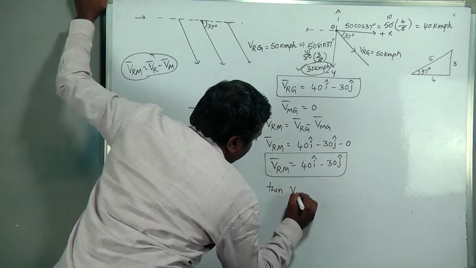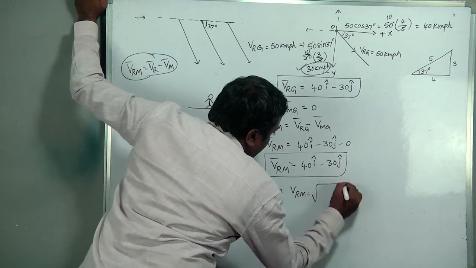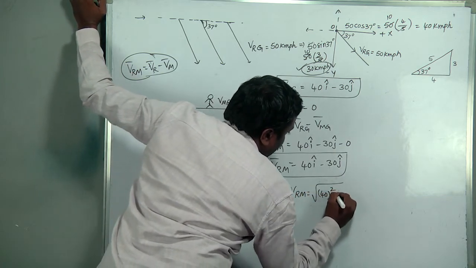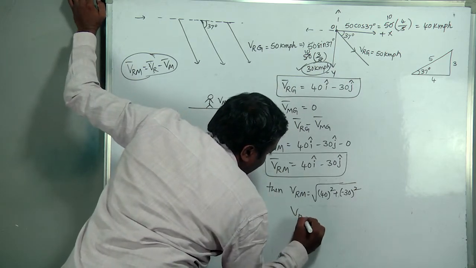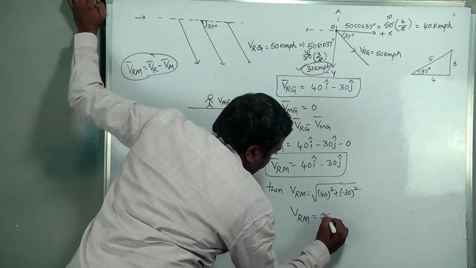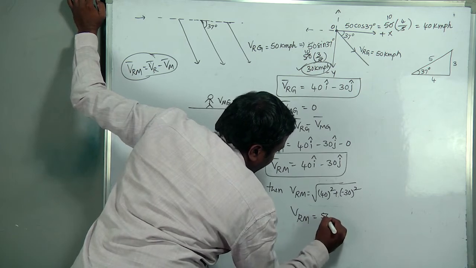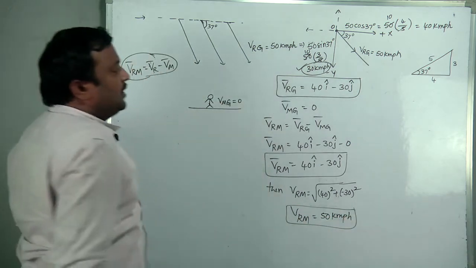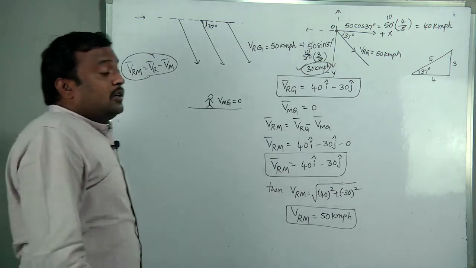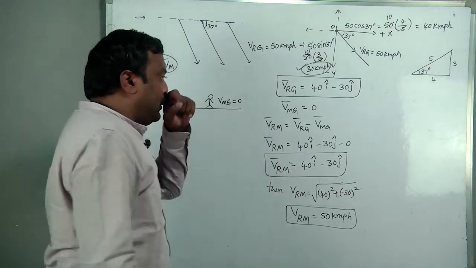Then Vrm is the magnitude, root of 40 squared plus 30 squared. So rain with respect to man is 50 kmph. That is the magnitude. But the main point I said is, at how much angle should the umbrella be placed?